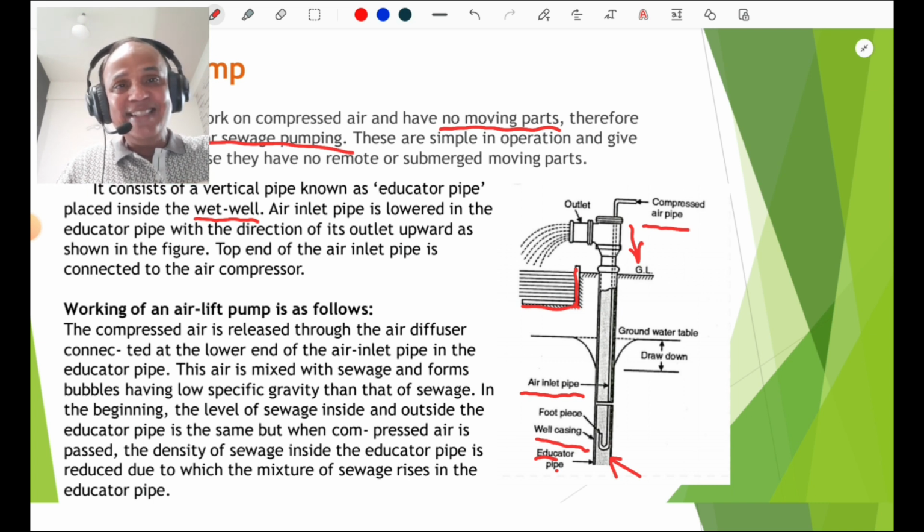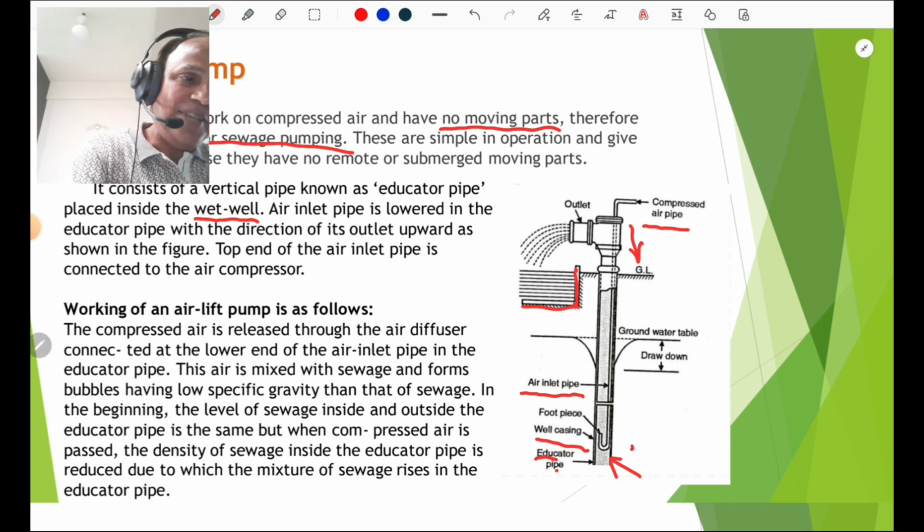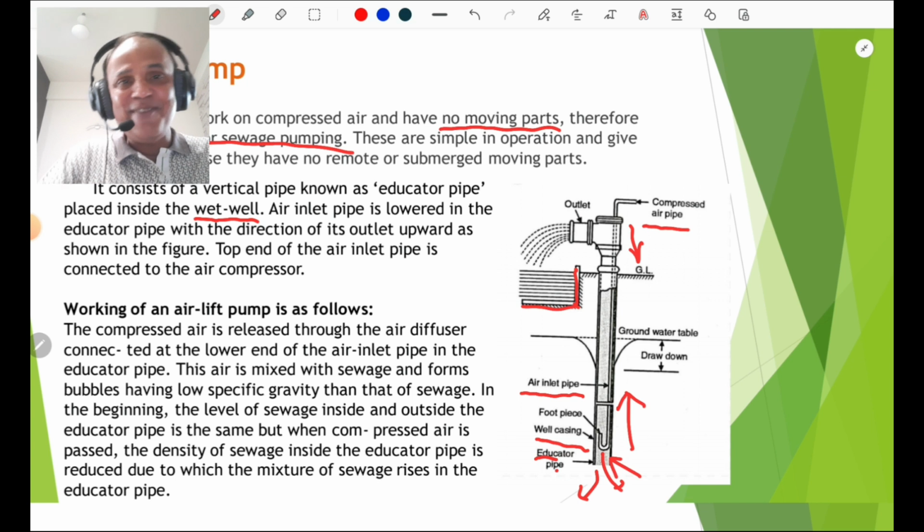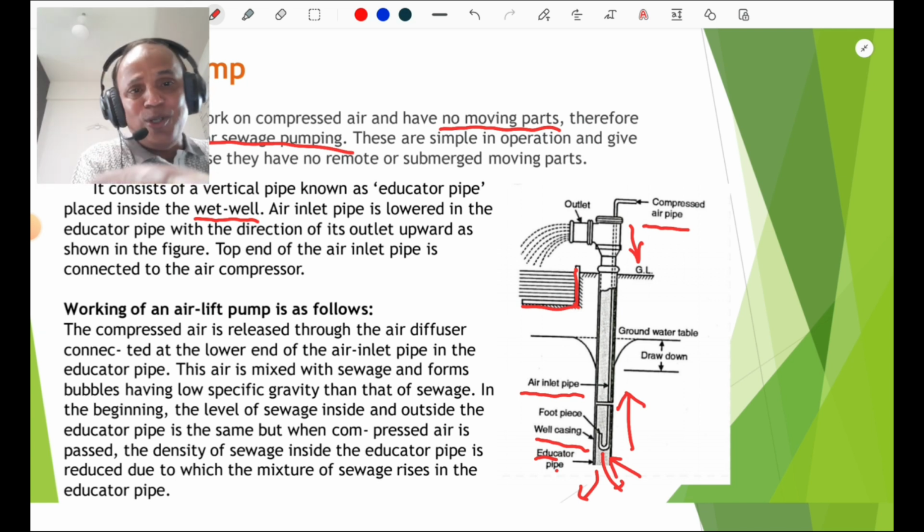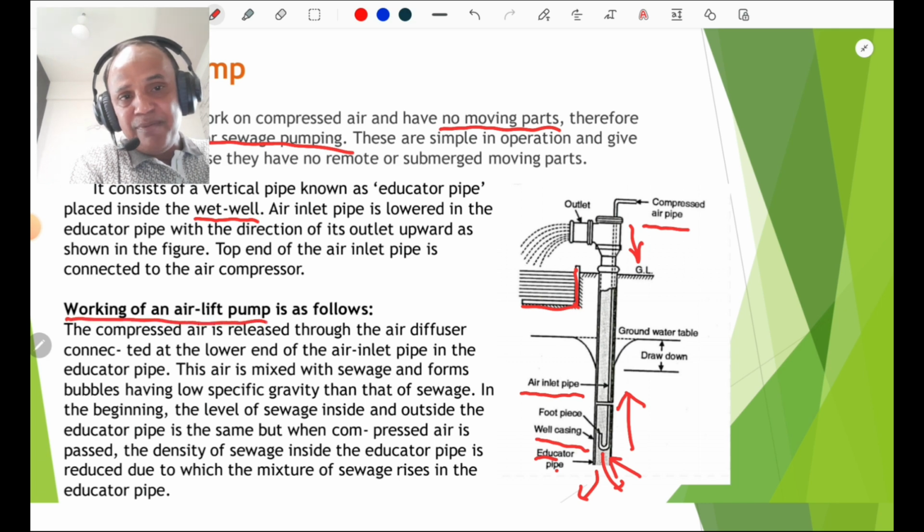In the beginning, the level of the sewage inside and outside the eductor pipe is the same, but when compressed air is passed, the density of the sewage inside the eductor pipe is reduced, due to which the mixture of sewage rises in the eductor pipe. So we diffuse the air and lift the sewage using this compressed air principle. One must know the working of the airlift pump.